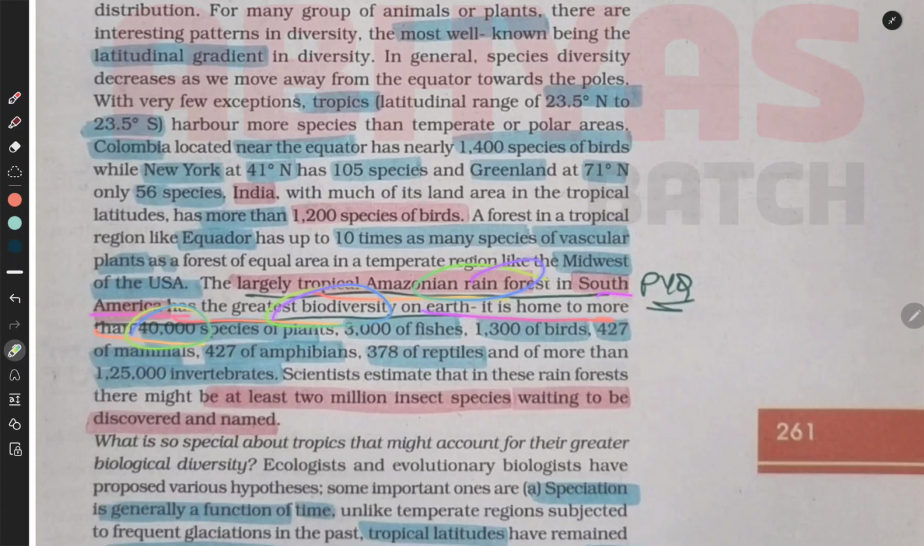It is home to more than 40,000 species of plants, 3,000 species of fishes, 1,300 of birds, 427 of mammals, 427 of amphibians, 378 of reptiles, and more than 1,25,000 of invertebrates. Scientists estimate that in this rainforest there might be at least 2 million insect species waiting to be discovered and named.